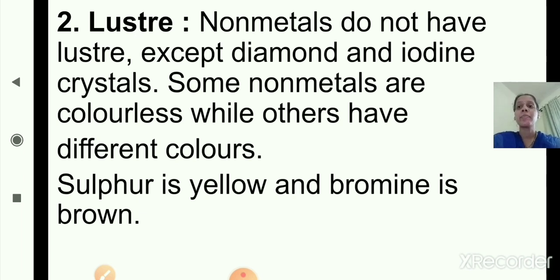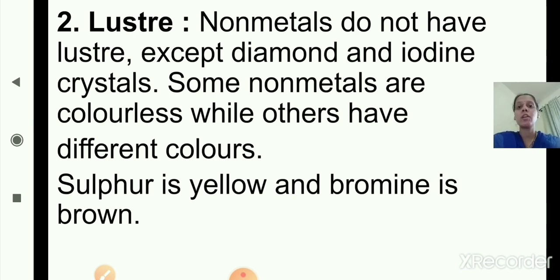Some non-metals are colorless while others have different colors. Sulfur is yellow and bromine is brown in color. This is the second property of non-metals.